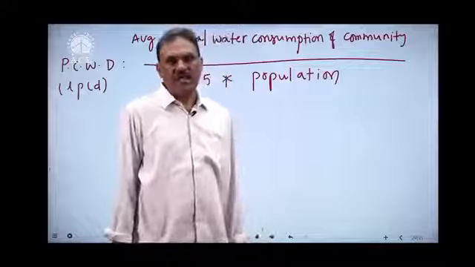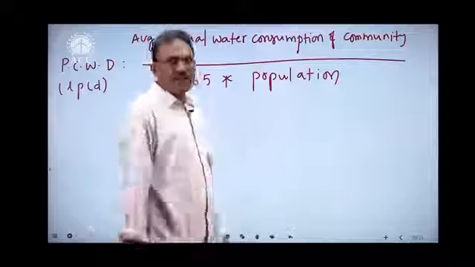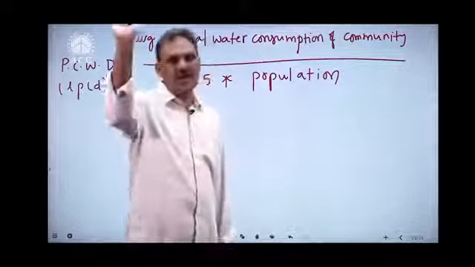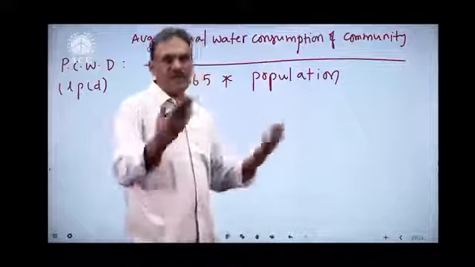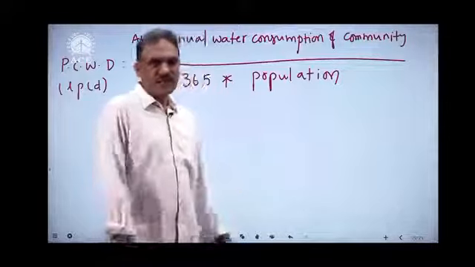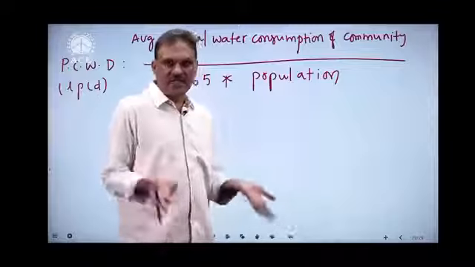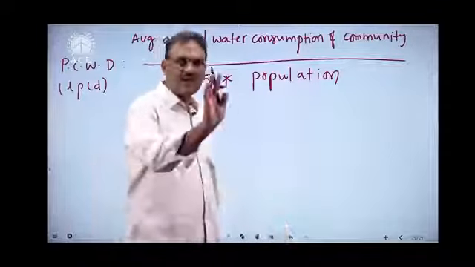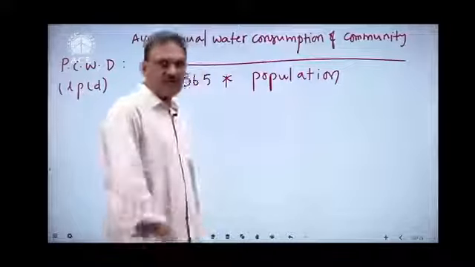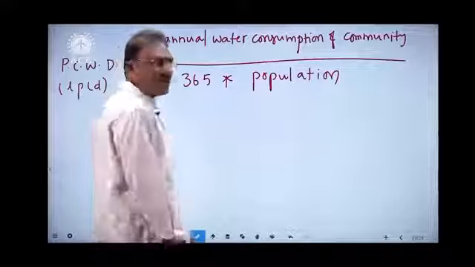So a community has got different types of water demands. Let us see. This is only a one-time estimation. We try to estimate as precisely as possible, because once we estimate water demands of a given community, forever it remains constant. Whatever happens, these things will not change. Water demands of a community depend on so many factors, and those factors remain the same; they don't change from time to time. Therefore, water demands always remain constant. It is only a one-time estimation, so we try to work out these water demands as accurately and precisely as possible. Let us see what are the different types of water demands we need to address.